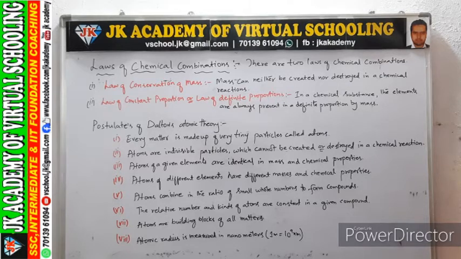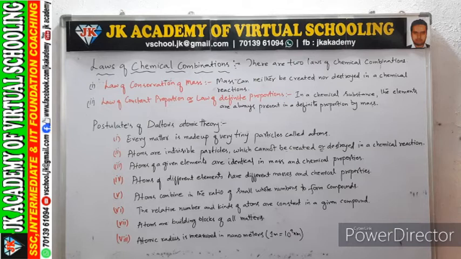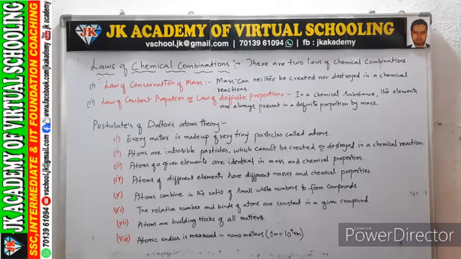The next topic is we have postulates of Dalton's atomic theory. The first point in this atomic theory is every matter is made up of very tiny particles called atoms. Atoms are indivisible particles which cannot be created or destroyed in a chemical reaction. Similarly, like mass, we cannot create or destroy atoms. The third point is atoms of a given element are identical in mass and chemical properties.